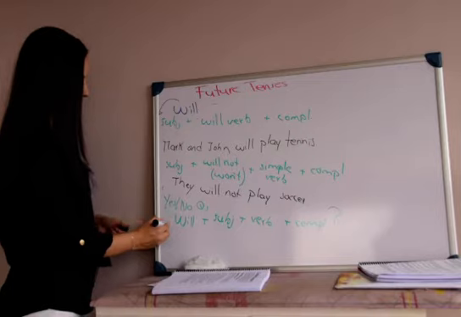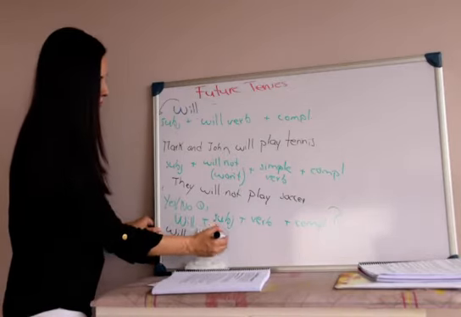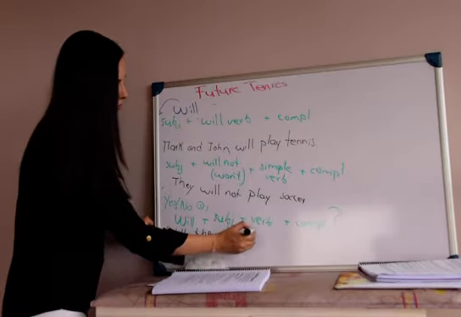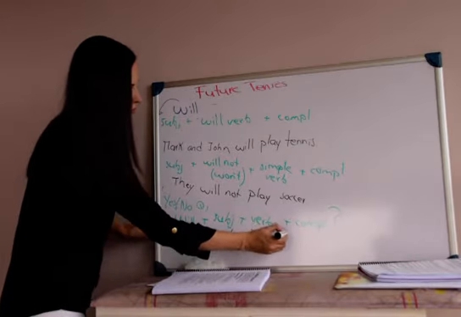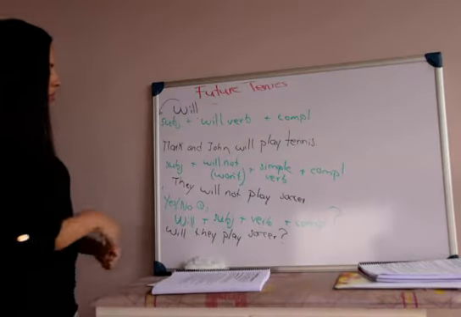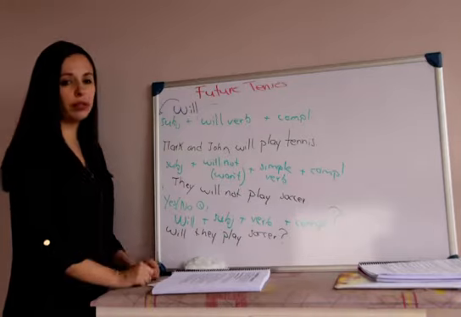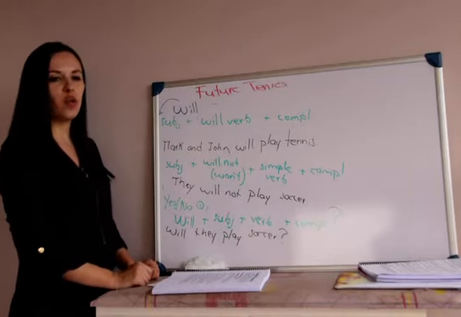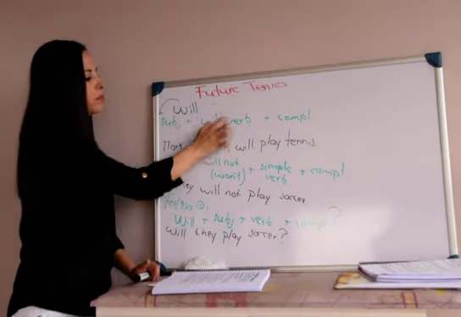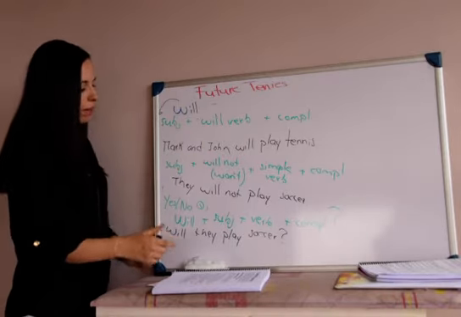Okay, so the question would be, will they play soccer? O sea, that means will Mark and John play soccer? That's a yes, no question. The only thing that you have to do is move will to the beginning of the sentence. The question, will they play soccer?